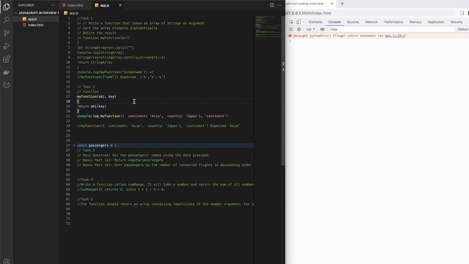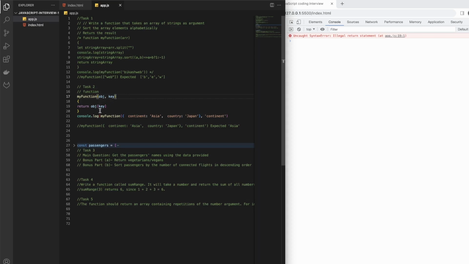Okay, so we are getting an error again, and I don't know exactly what kind of error it is. Illegal return statement. Okay, so we are getting an illegal return statement. Why is that? We are console logging, and we have continent, we have that.